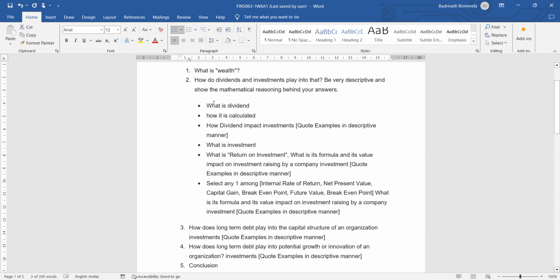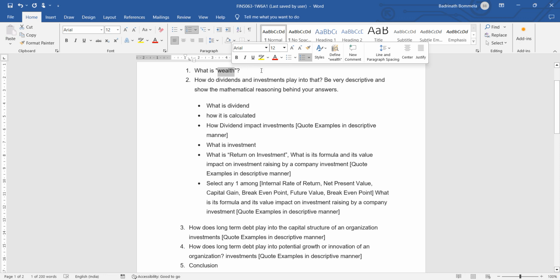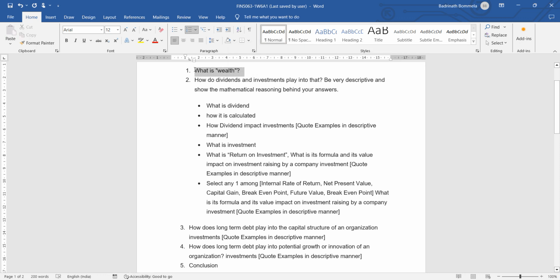All right, so now let's understand the topic. In the context of corporate finance or financial analysis, what is wealth that has to be discussed? What is wealth and how will wealth be created? What are the options that we have to create wealth, and the different aspects you can discuss. It's all up to you how you discuss it. You are supposed to define what is wealth and how it will be created. The first section is the introductory section, write in 200 words hardly. The next three sections, second, third and fourth, should be long.